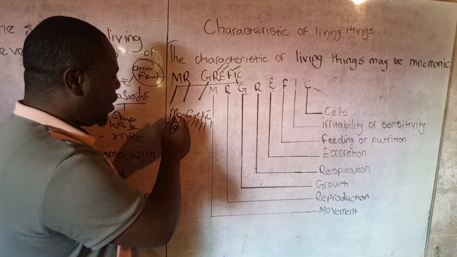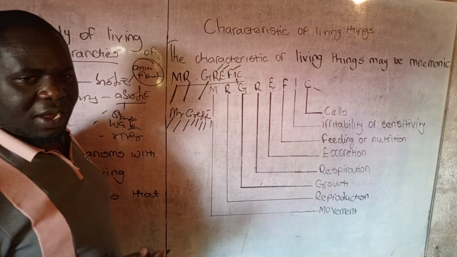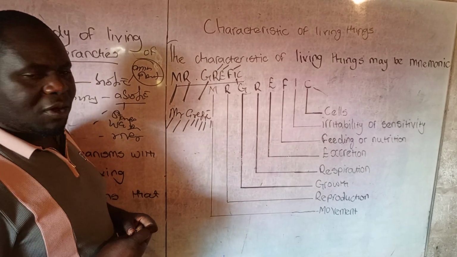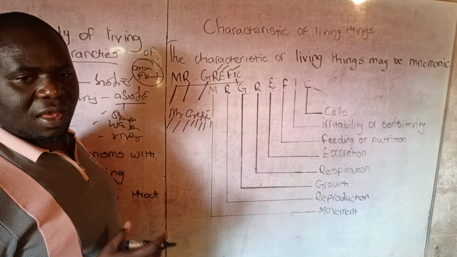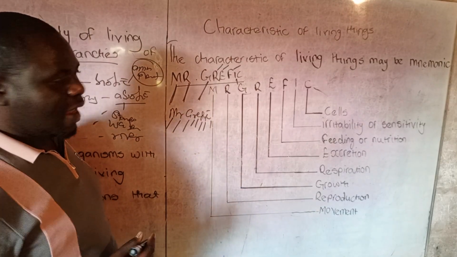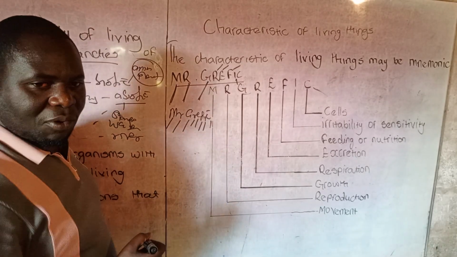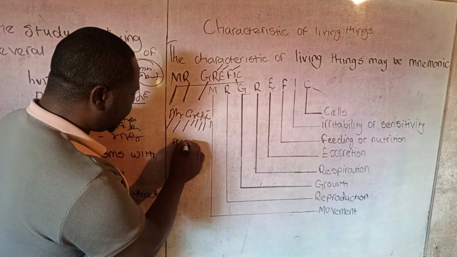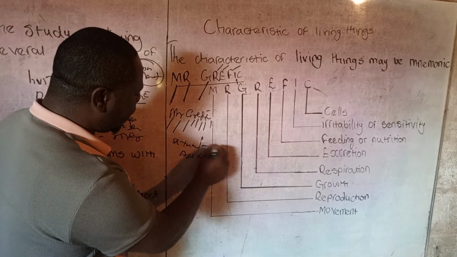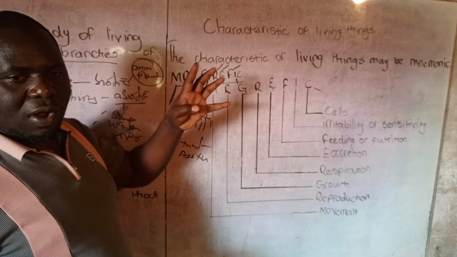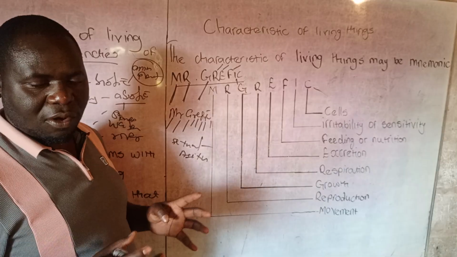Then let's talk about reproduction. Reproduction is a process by which living organisms produce their young ones. There are two types of reproduction, sexual and asexual. Sexual reproduction is where two gametes, male and female, come together to form a zygote.